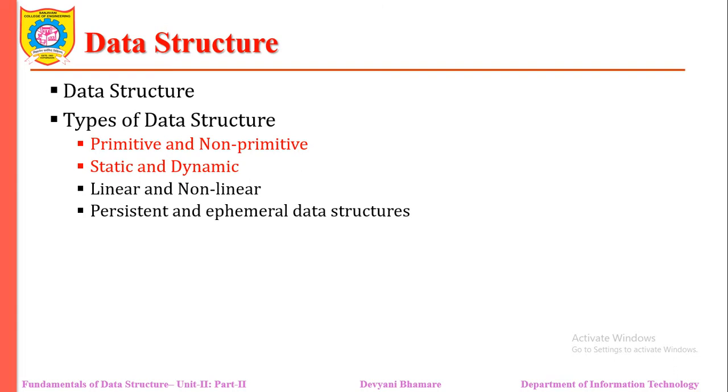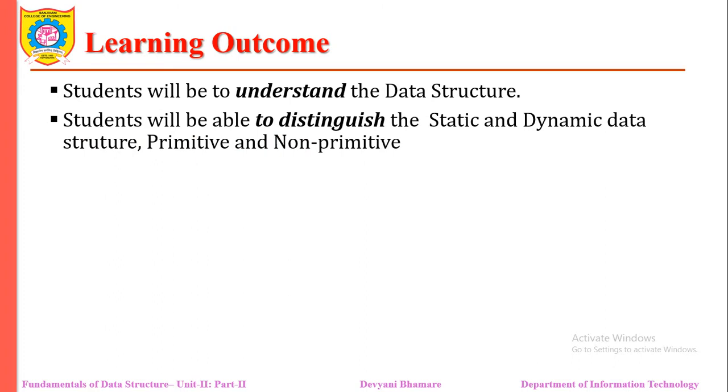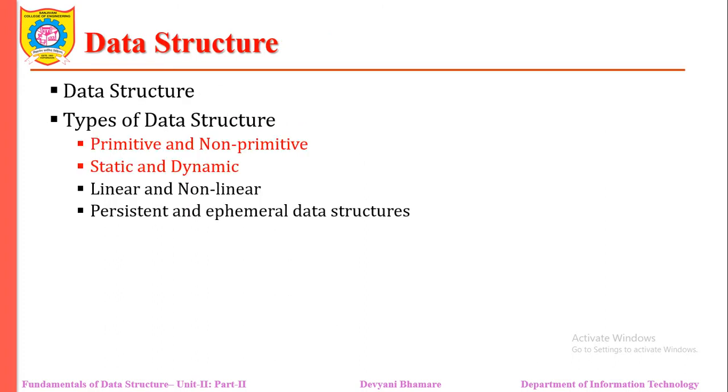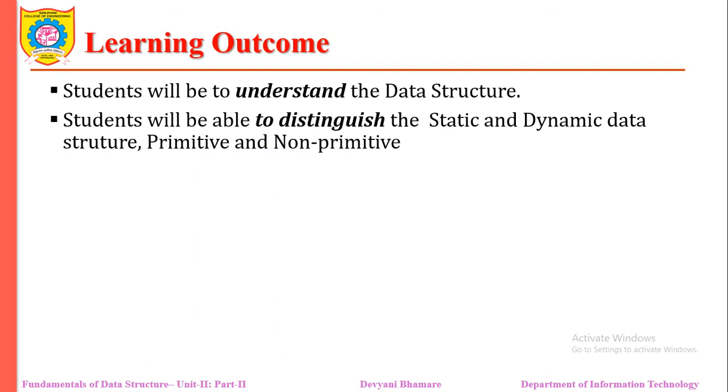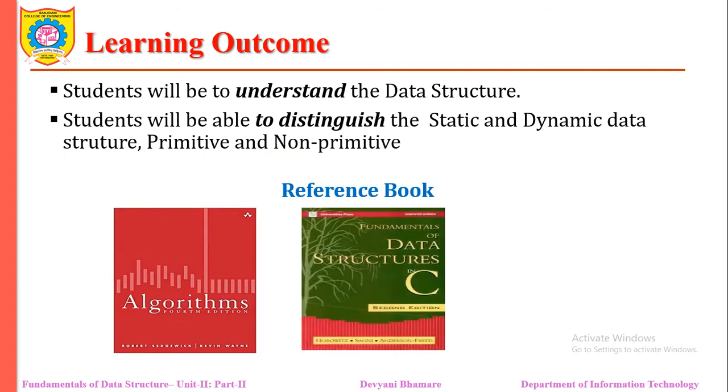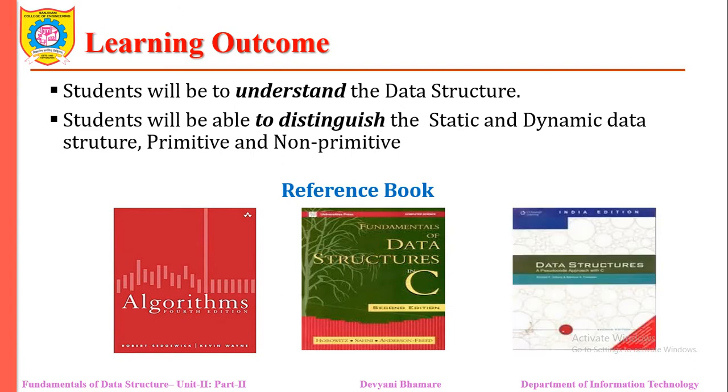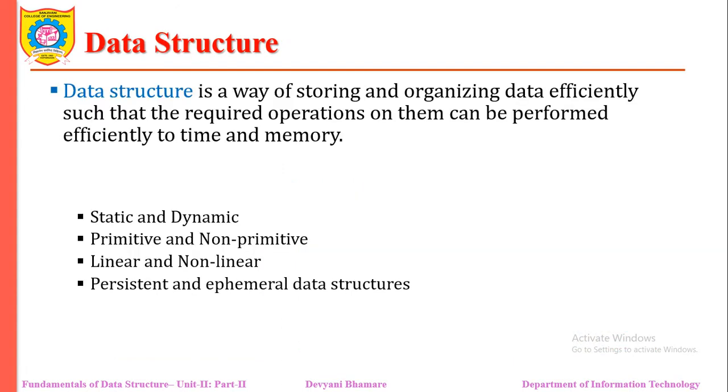Now, based on the logical and mathematical representation of our data, the data structure is divided into four types: primitive and non-primitive, static and dynamic, linear and non-linear, persistent and ephemeral data structure. In today's session, we are going to cover two types: primitive and non-primitive, and static and dynamic. At the end of this session, I expect my students will be able to understand what a data structure is and distinguish static and dynamic data structures and primitive and non-primitive data structures. So let me start with this one.